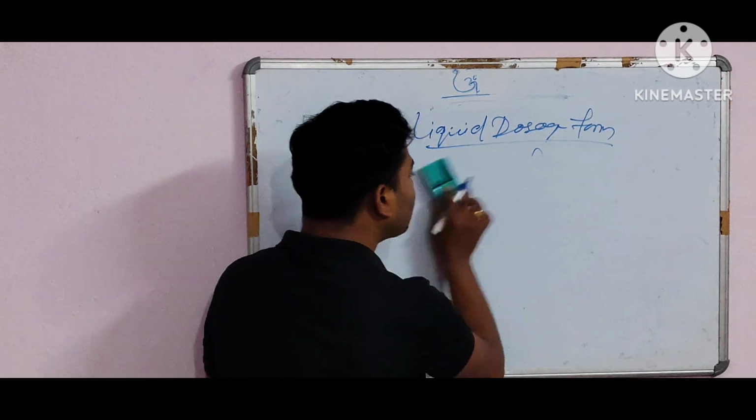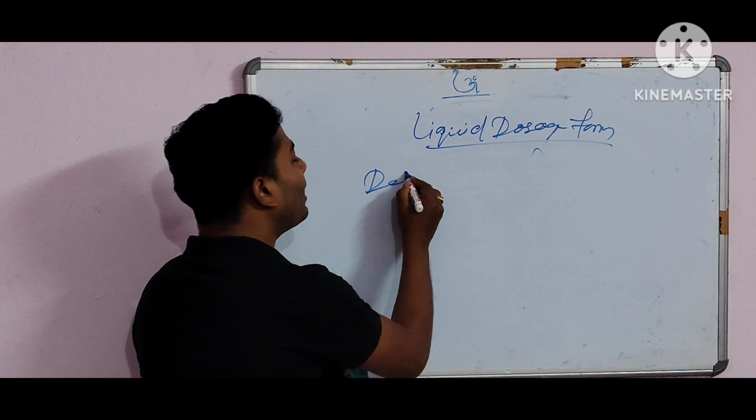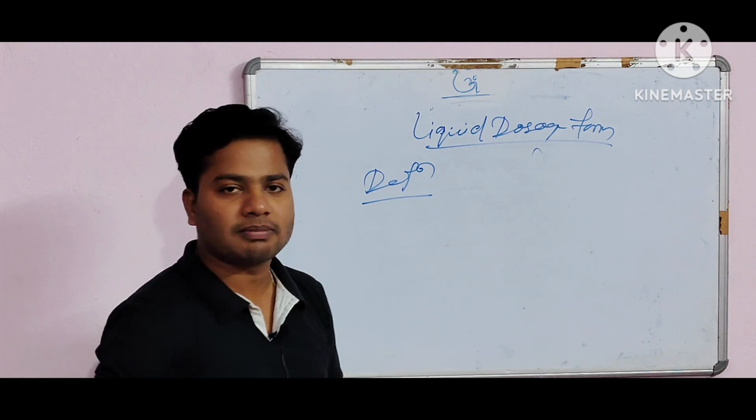So what is the definition of the liquid dosage form?